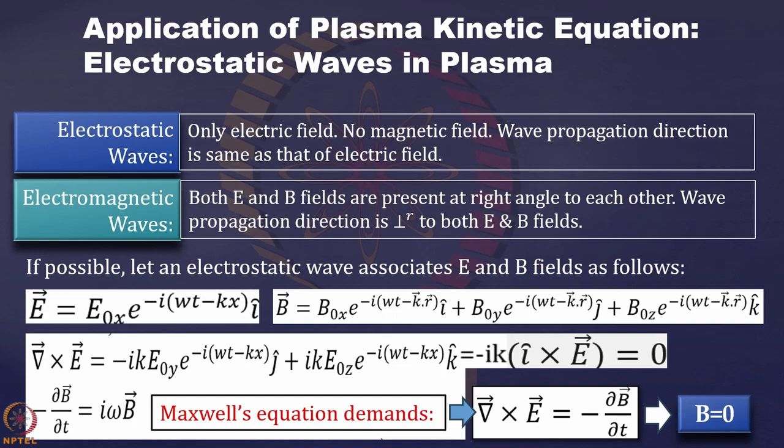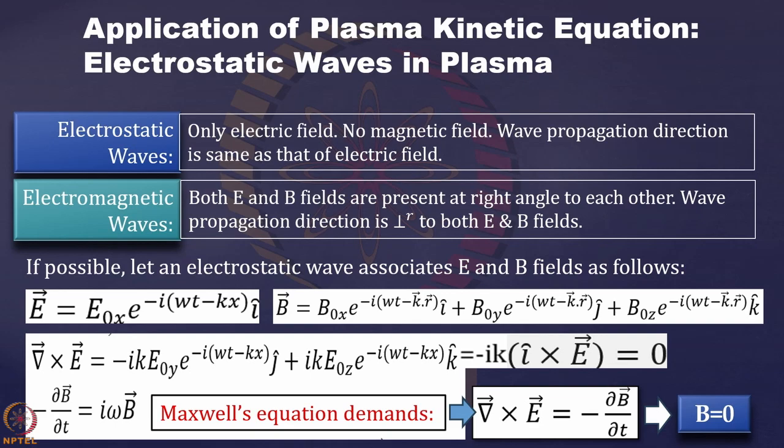Now electrostatic waves are those which have no magnetic field, and the wave propagation is in the direction of the electric field. You know that electromagnetic waves, which all of us are familiar with, have two components, electric and magnetic field, which are perpendicular to each other, and they propagate in a direction perpendicular to both the electric and magnetic field. So this we all know. Now, to understand that electrostatic waves will have only an electric field and no magnetic field, how can we prove that?